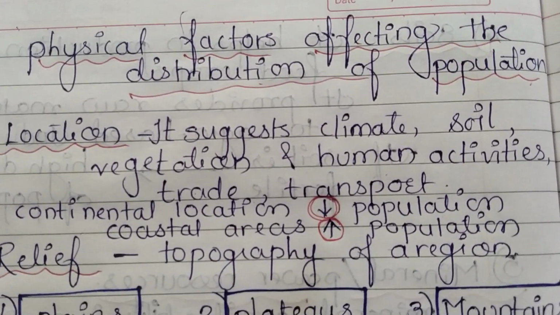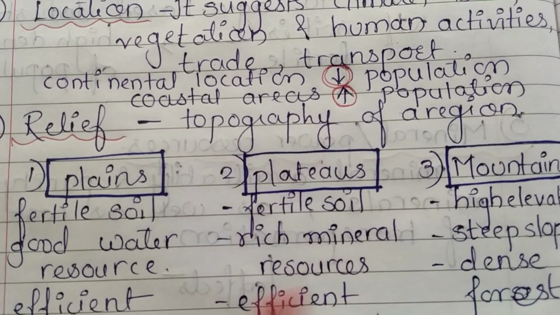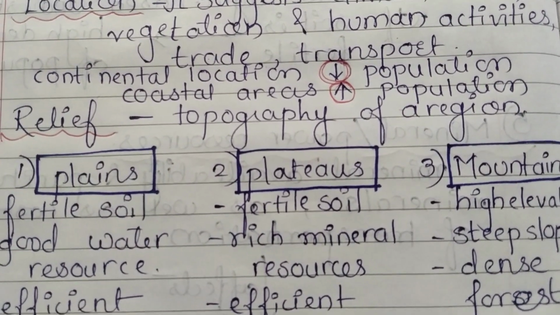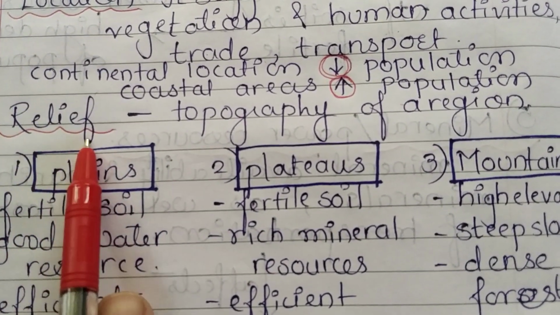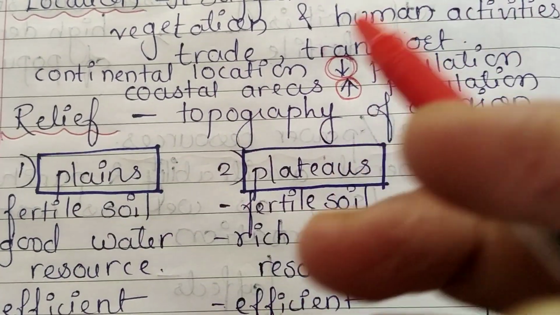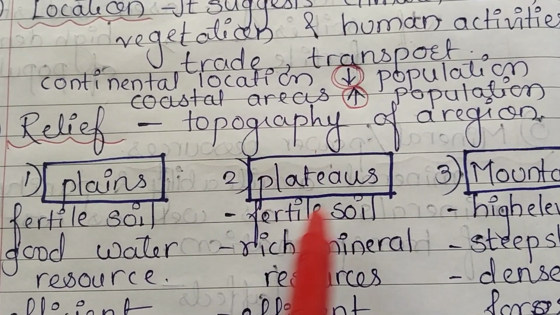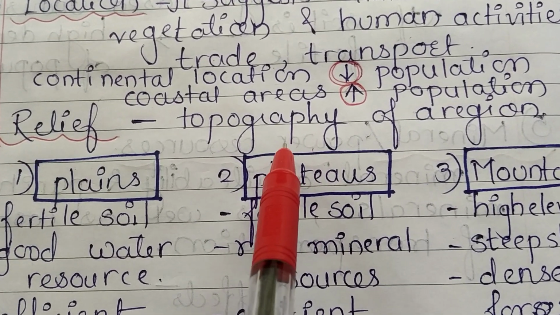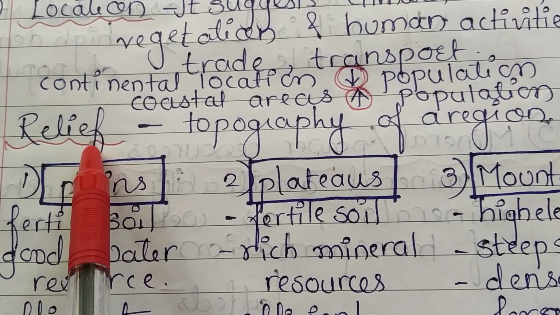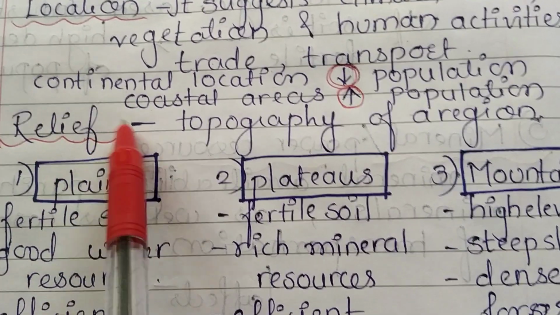Now the next physical factor that affects the density of population is relief. What is the meaning of relief? Relief is the topography of a region. Topography means, if there is a particular area, what all things are available and how is the surface. Let me give you the definition of relief: it is the difference between the highest and the lowest elevation of a surface.